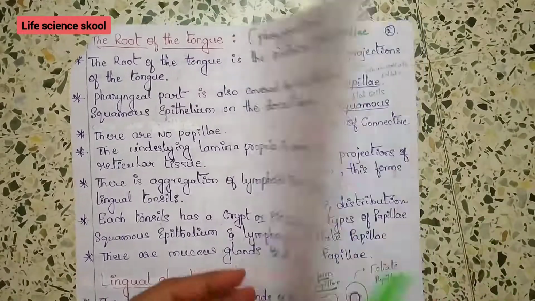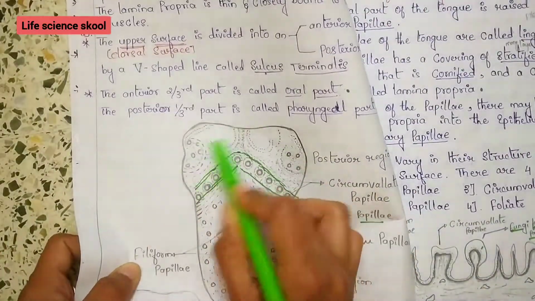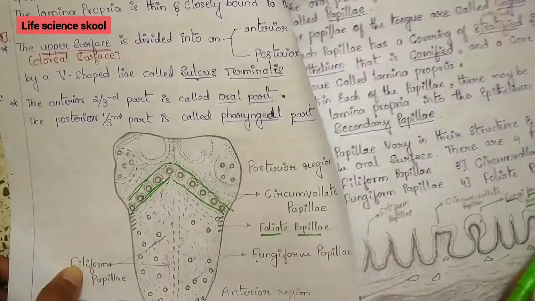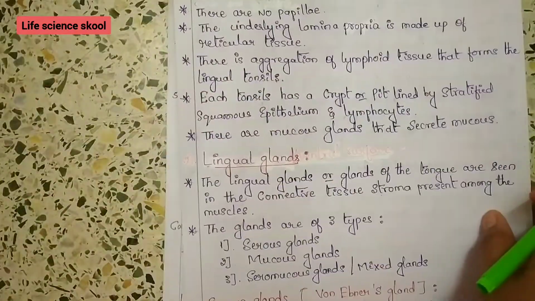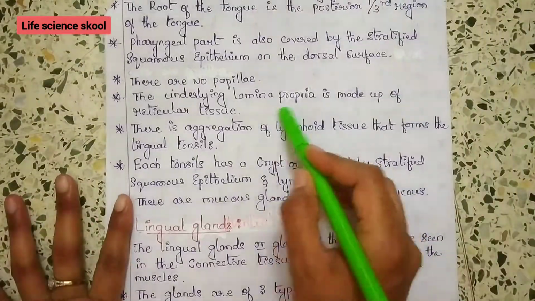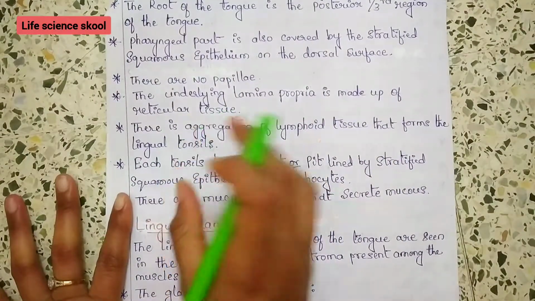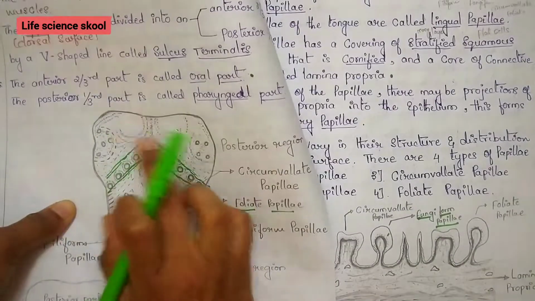And this root of the tongue doesn't have any papillae. Okay, so as you can look at in the diagram, I have not mentioned any papillae here. The underlying lamina propria is made up of reticular tissues, and there is an aggregation of lymphoid tissue that forms the lingual tonsils.